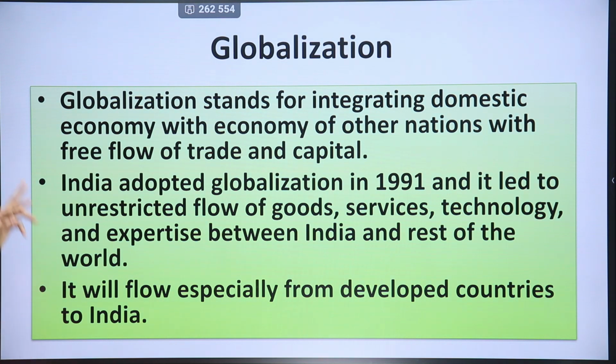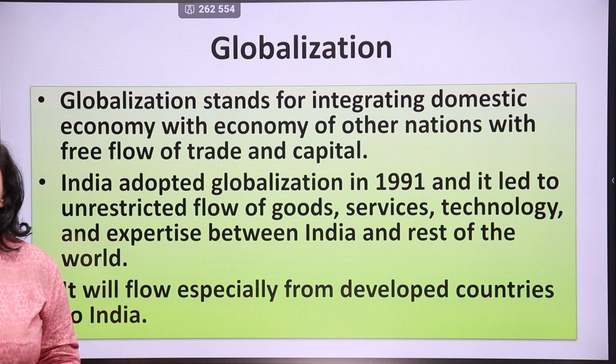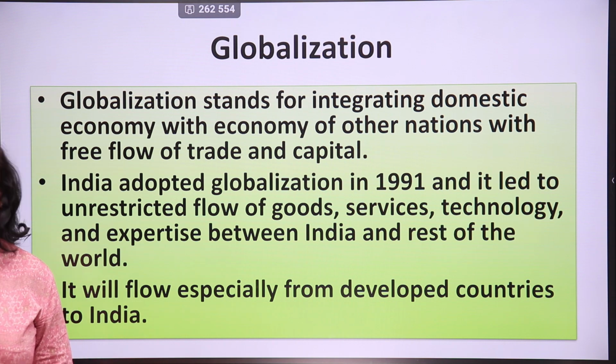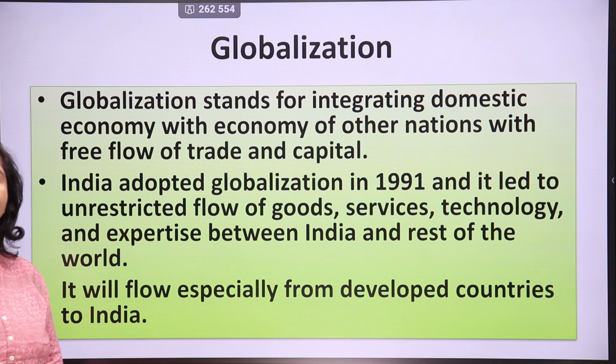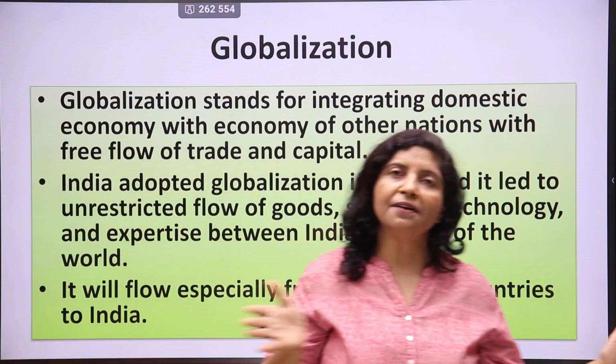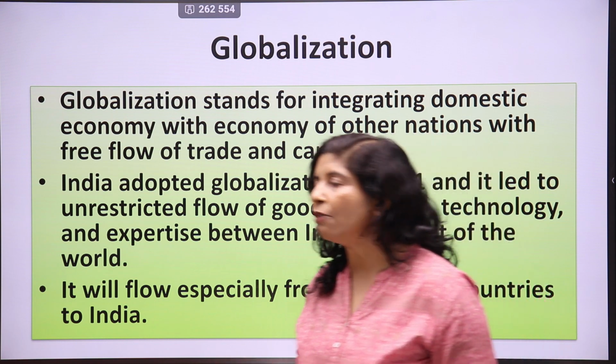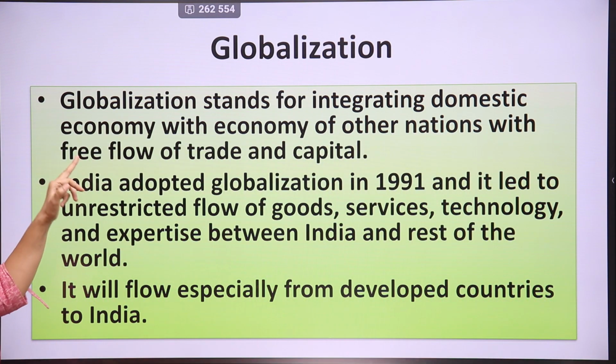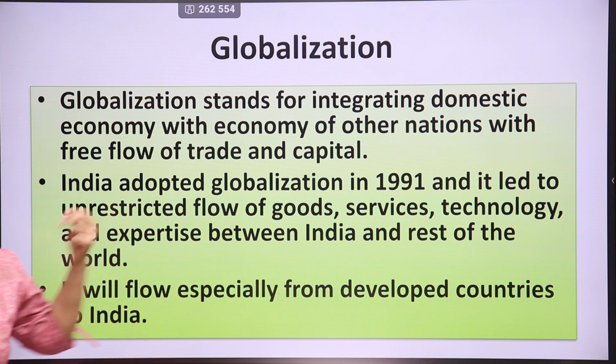Then globalization. Globalization stands for integrating the domestic economy with the economy of other nations with free flow of trade and capital. What happens here? That means your economy has become globalized. Other countries can invest in India. They are free to operate in India. They can open companies, give employment to your people, and your nation has become globalized. You can trade with other nations freely without restriction. That is your globalization, the free flow of trade and capital into your economy.